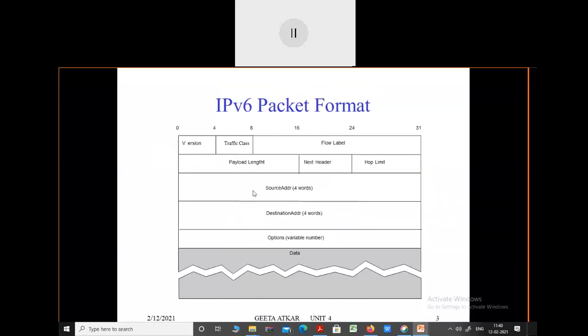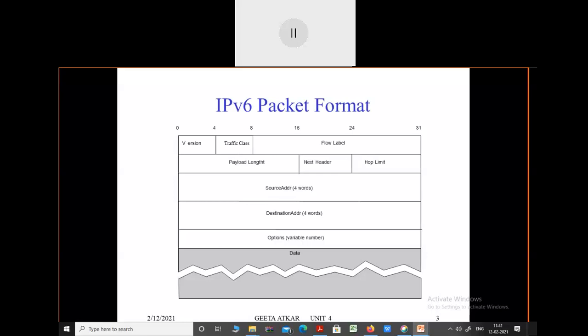After that, the source address means the host from which we are going to send this packet, and then the destination address. If any options or variable number of anything is required while transferring the packet from source to destination, one space is allocated for that purpose, that is options.